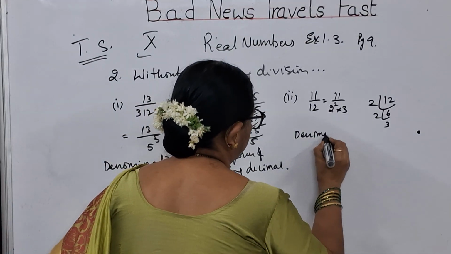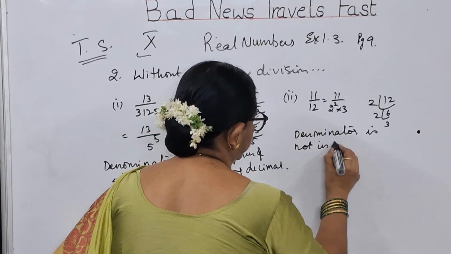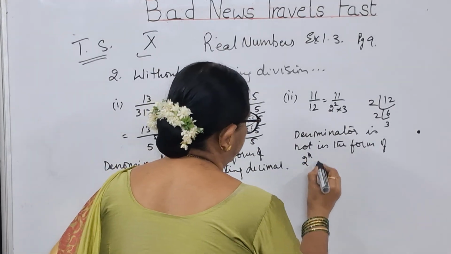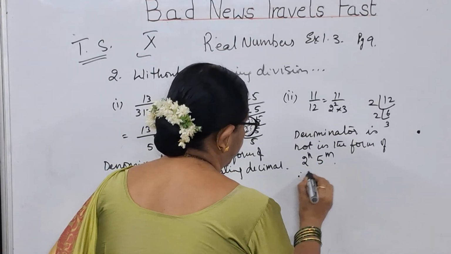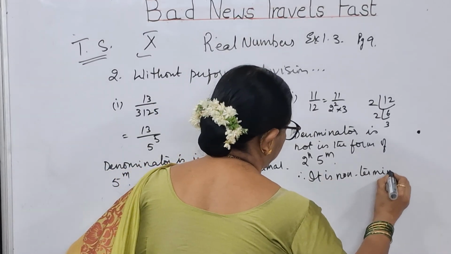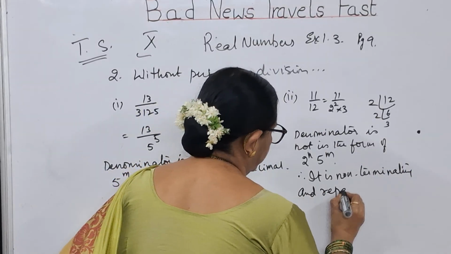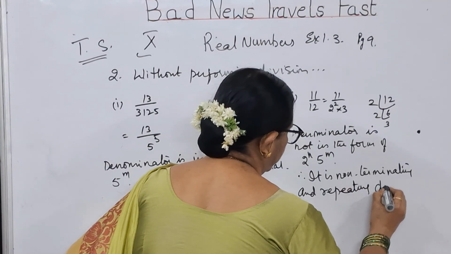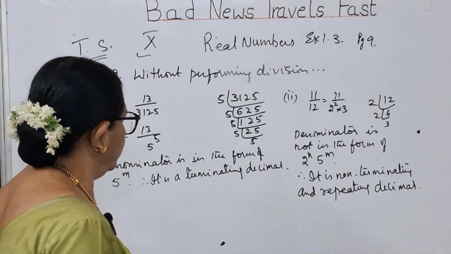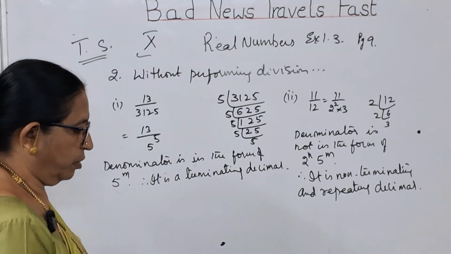The denominator is not in the form of 2 to the power of n and 5 to the power of m. Therefore, it is a non-terminating and repeating decimal. Non-terminating and repeating decimal. This is the answer for this, children. Second bit. Please copy. I will go to the other one. So I hope you have followed this.